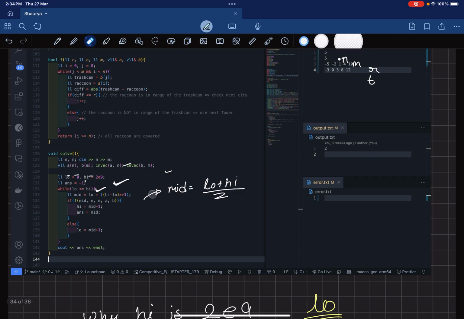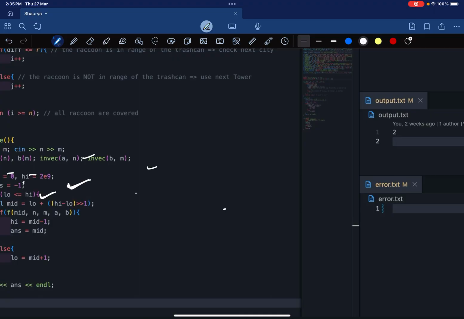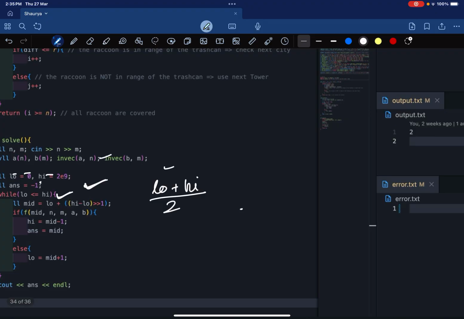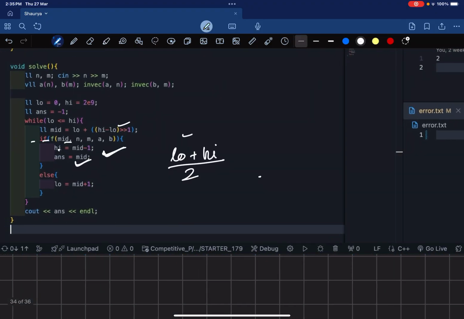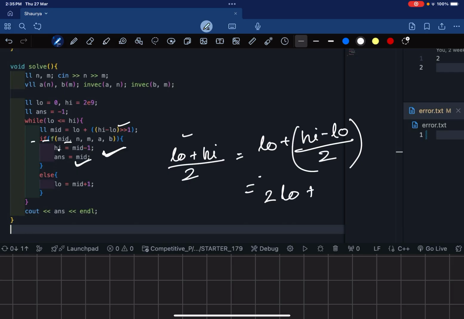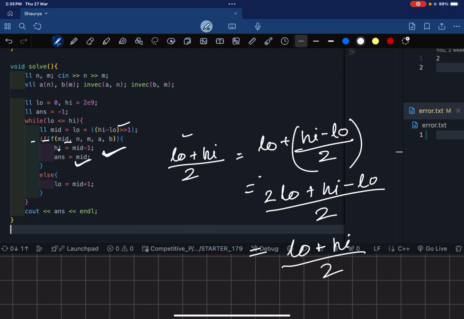See, because low plus high by 2, right? This can also be written as low plus high minus low by 2. Okay, expand this one. 2 into low plus high minus low divided by 2. This will be again low plus high by 2.